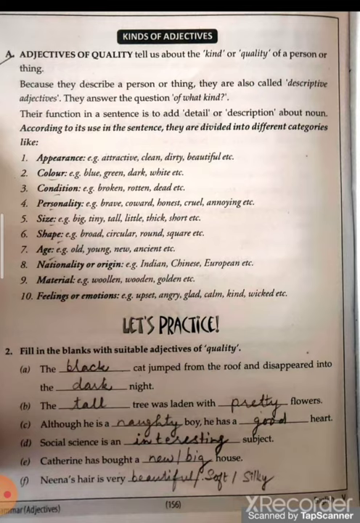Adjectives of quality. It tells us about the kind or quality of a person or thing. For example, the black cat jumped from the roof and disappeared into the dark night. So this is how you can practice adjective at home.